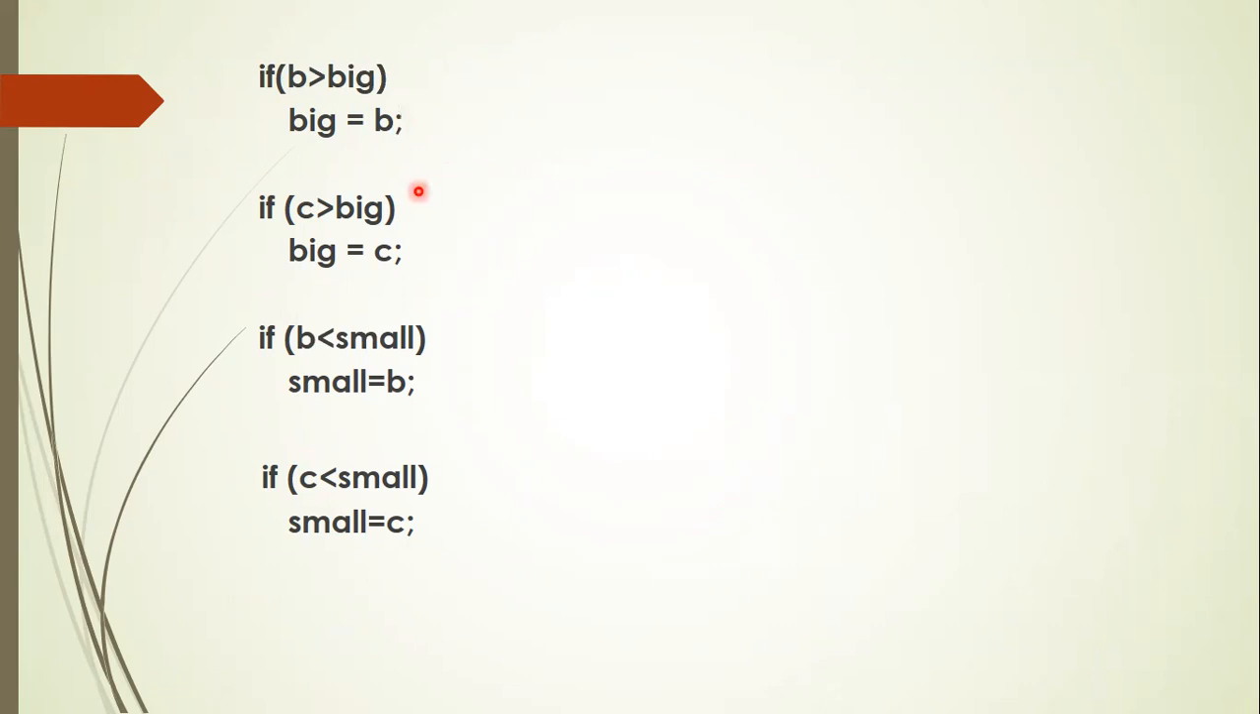Like that, you determine the smallest among three numbers also. To start with, you assume A is the smallest. If B is less than small, then small will be B. And if C is less than small, small will be C. So these two if statements determine the smallest among three numbers, and the other two if statements determine the biggest. Now the biggest among three numbers is stored in the variable big, and the smallest is stored in the variable small.